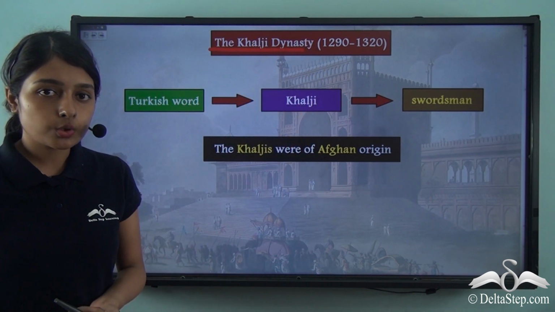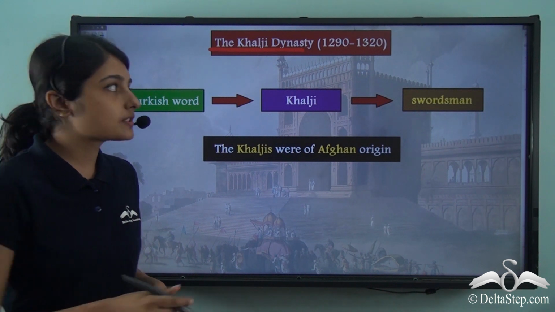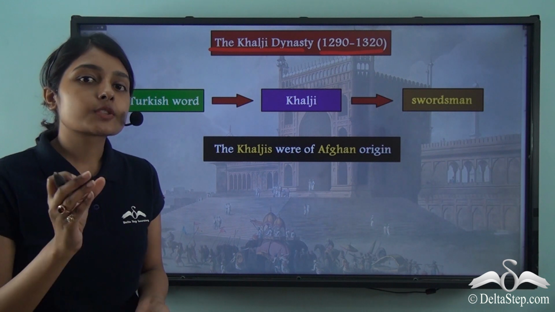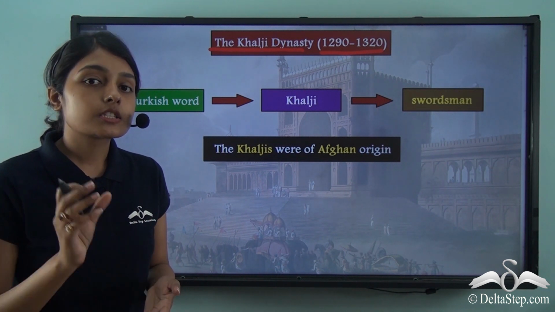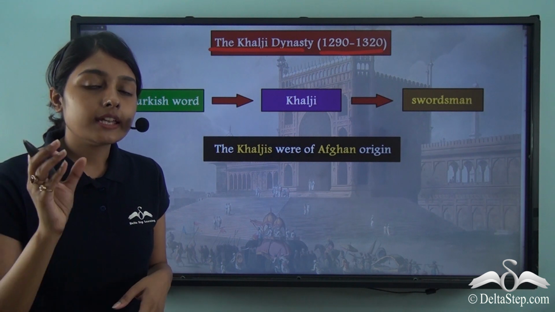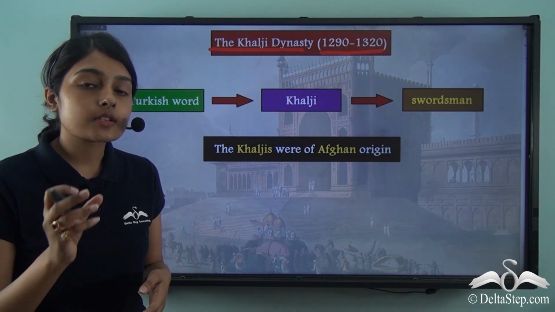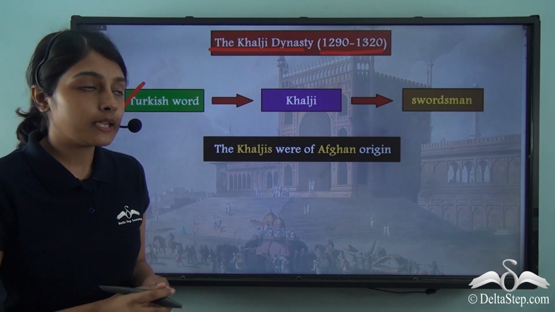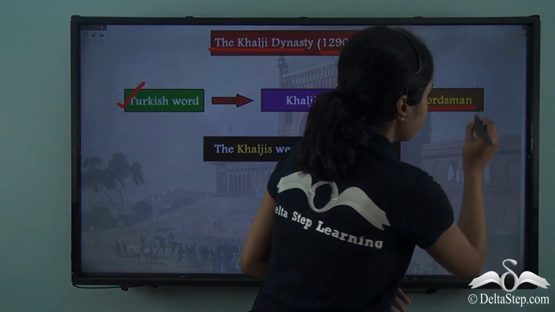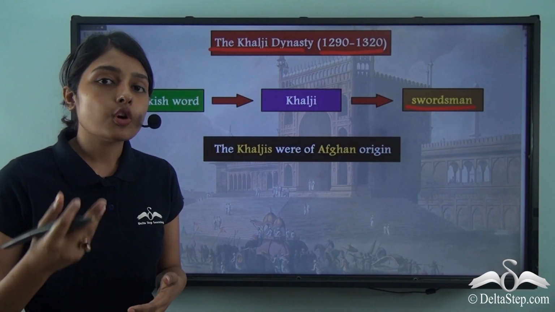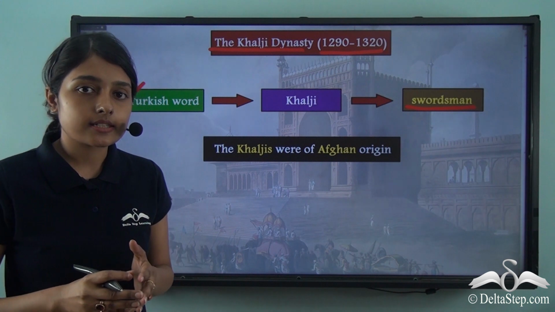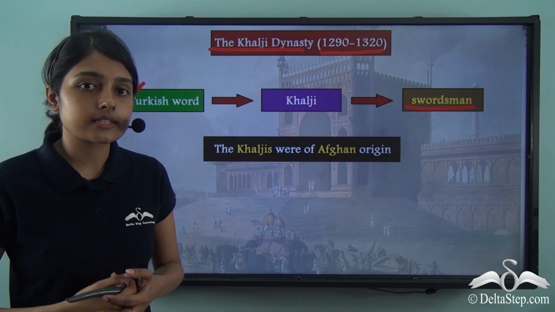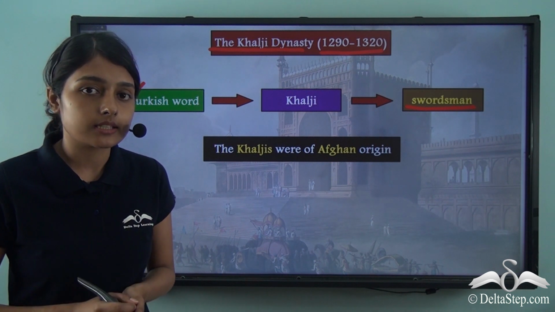When did this dynasty rule? The Khalji dynasty ruled from 1290 to 1320. This word Khalji is a Turkish word. So the name of this dynasty owes its origin to a Turkish word called Khalji, that means swordsman. This Khalji dynasty is also known as the Khilji dynasty. So this Khalji or the Khilji dynasty was the second great dynasty under the Delhi Sultanate.